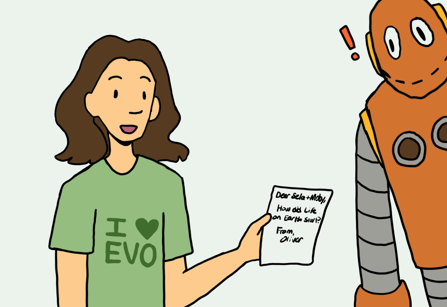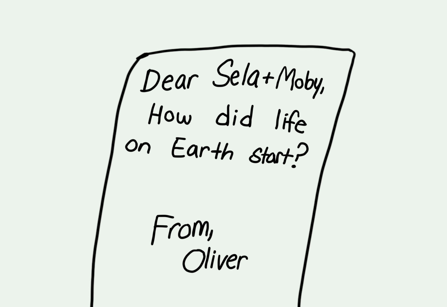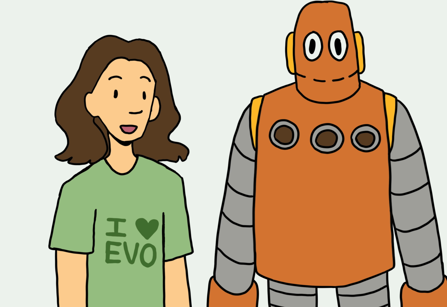Hey Moby, look at this letter we just got. Dear Sela and Moby, how did life on Earth start? From Oliver. Well, there's lots of different theories that people have. Life here on Earth emerged over 3 billion years ago. Yeah, that's a really long time ago.